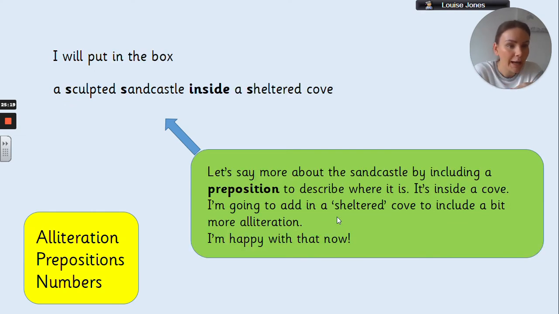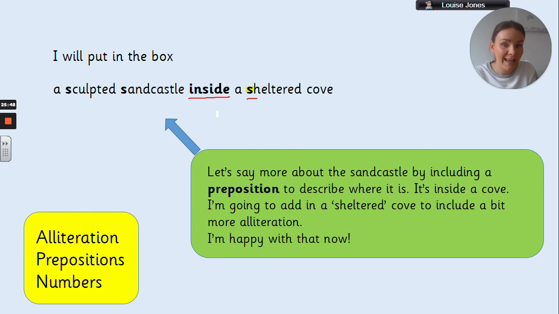I'm not happy with that yet, because now I want to say more about the sandcastle. So now I'm going to include a preposition. I've included the preposition inside, and I'm giving more detail to describe where the sandcastle is. So the sandcastle is inside a sheltered cove. And the reason I've chosen that word sheltered, I wonder if you can see what's special about that word sheltered.